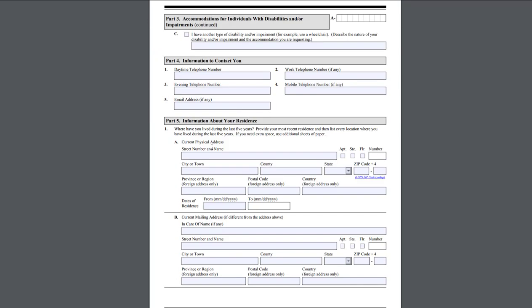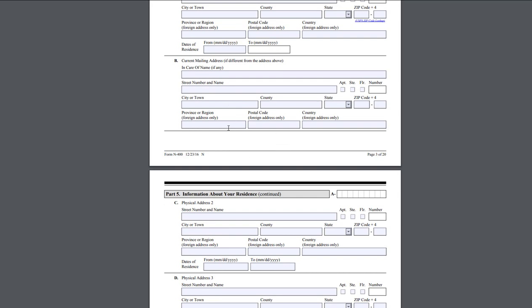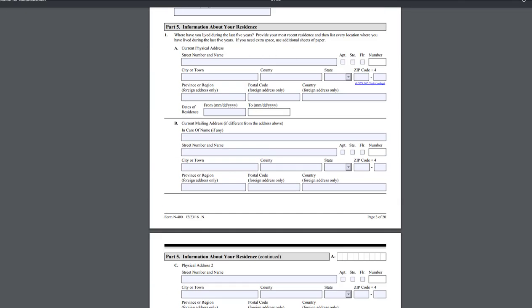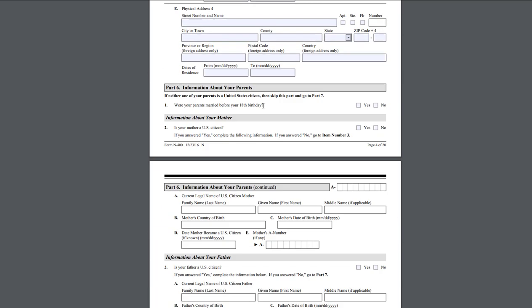Information to contact you, information about your residence, where you live, continuation of all of that. Basically, this is the last 5 years. Where have you lived during the last 5 years? So you have to provide all of these addresses. If you're lucky and you lived in one place all the past 5 years, you'll just need to fill out one. But if not, then you will have to fill out all of the addresses that you lived in for the past 5 years.